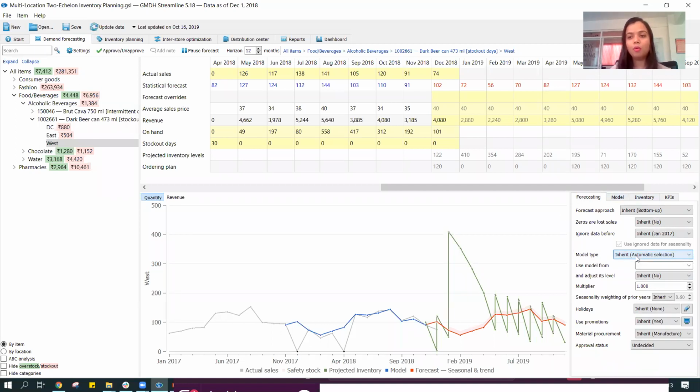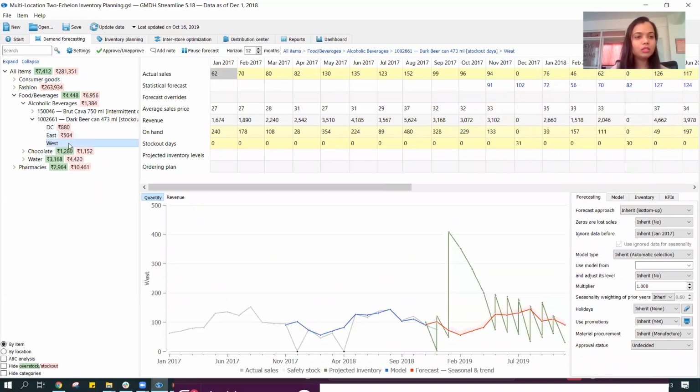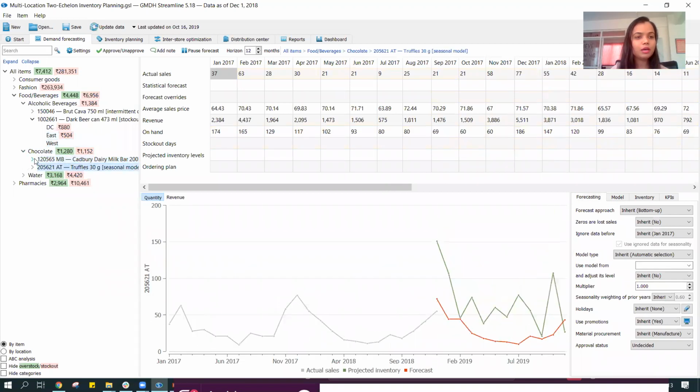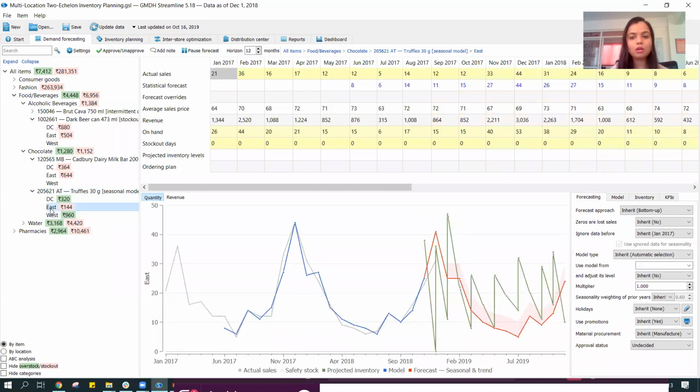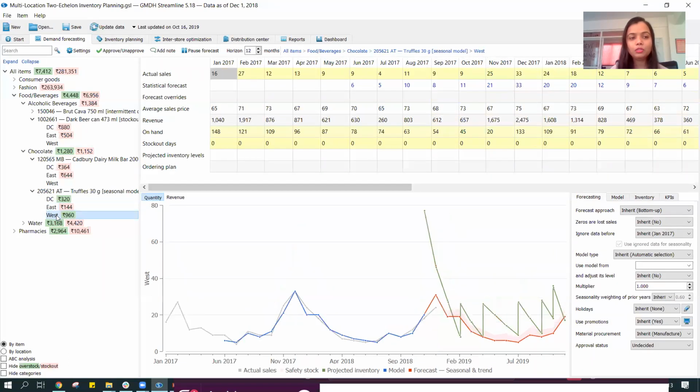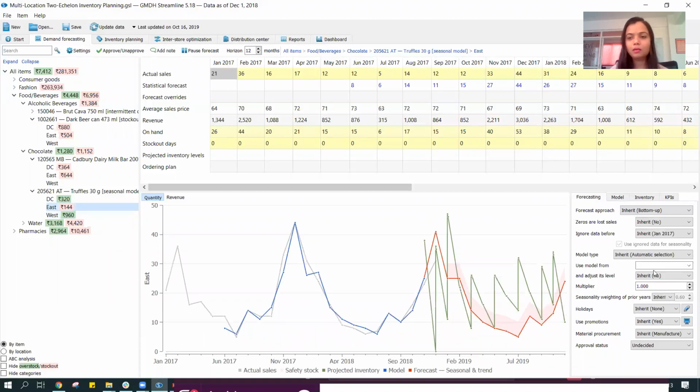Apart from model selection, it allows me to use a model for my new product. In case we have a new product introduction, maybe in some other case, for example, a product was being sold in West and now we want to introduce it in East as well. We can just copy the item to clipboard, and then use the model from an existing item. And when I do that, my data would change.